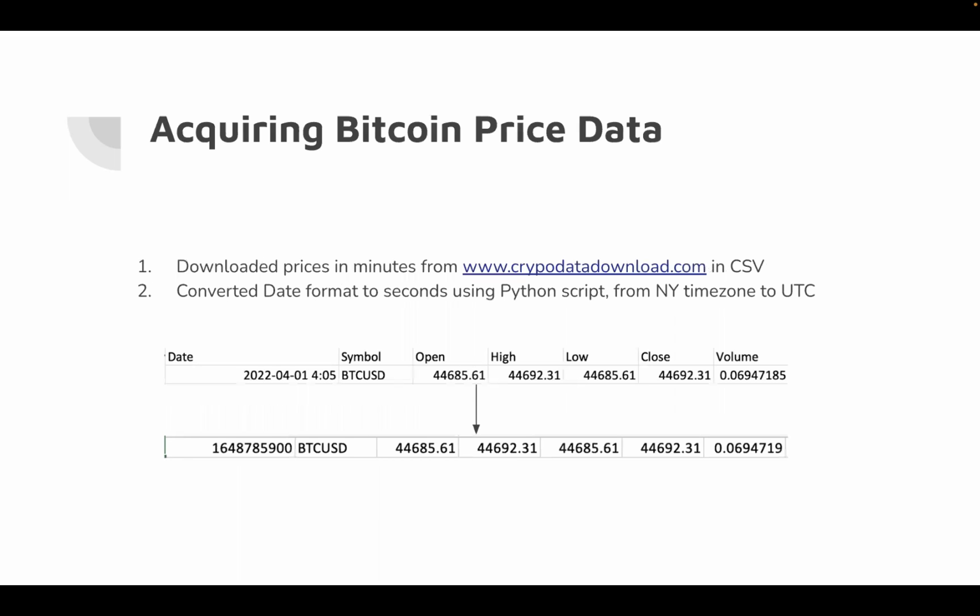The way we acquired the Bitcoin price data is that we downloaded the CSV in minutes from cryptodatadownload.com. Then we converted the date format to seconds using a Python script. Meanwhile, we converted the New York time zone to universal time.